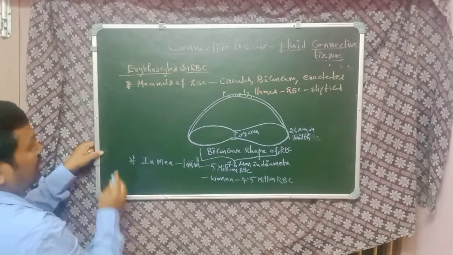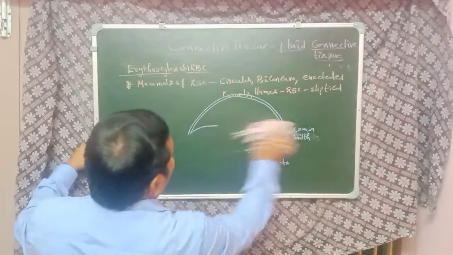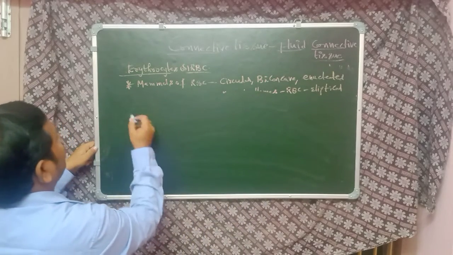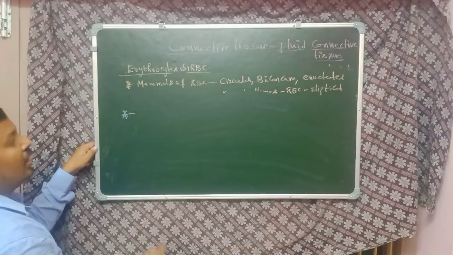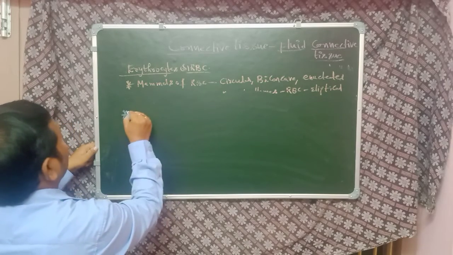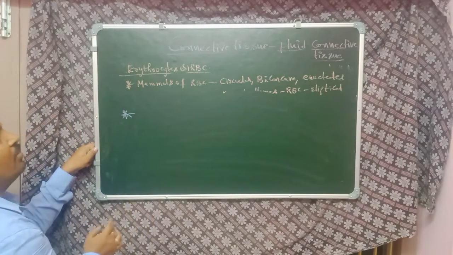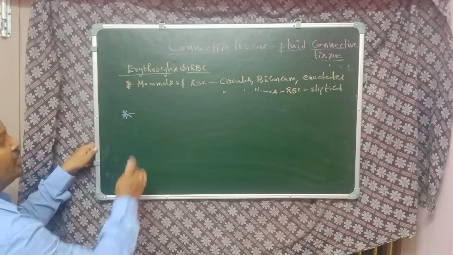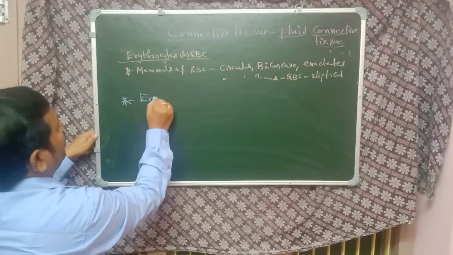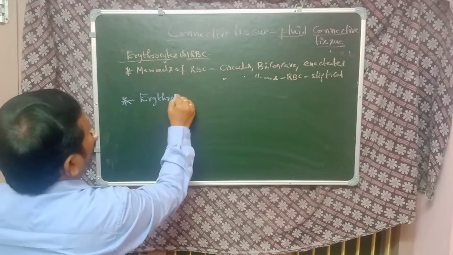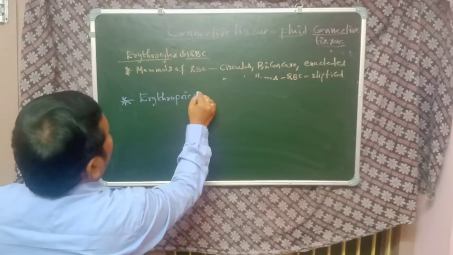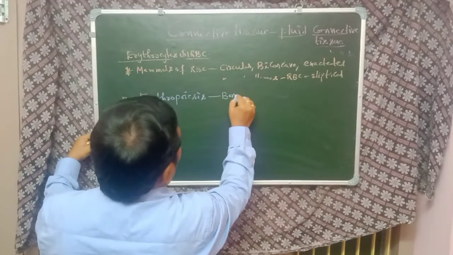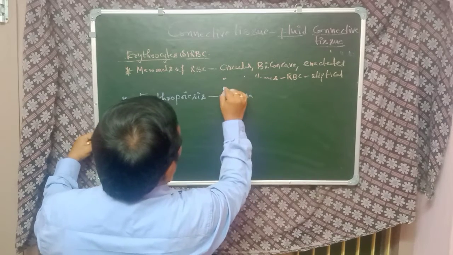Next, the process of formation of RBC is known as erythropoiesis. Normally, this erythropoiesis process takes place in the bone marrow, the red bone marrow.